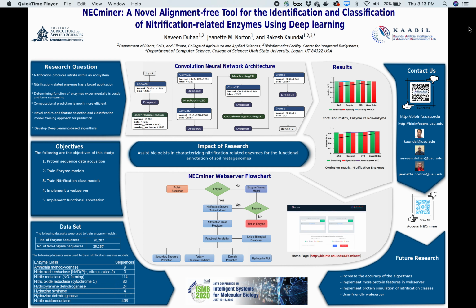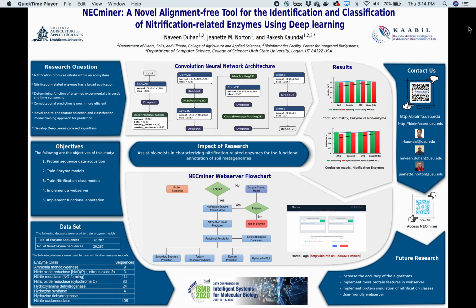After that, a total of 28,287 enzyme and 28,287 non-enzyme sequences were selected for the training of enzyme models. We have used 8 nitrification classes for the training of nitrification class models. Because of the low number of sequences in some of the nitrification classes, we have performed oversampling of the data.